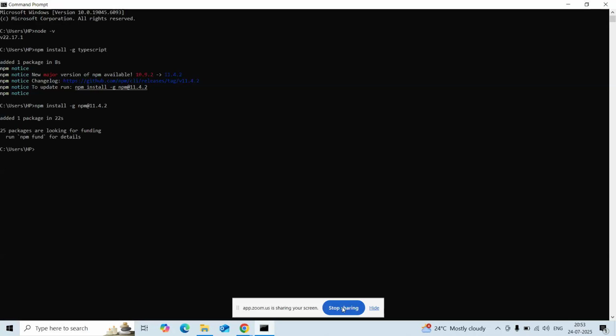Can you please tell me what is the use of Node.js? Is it to execute JS or TS? TypeScript is the file. The main purpose: TypeScript cannot be understood by the computer. This TypeScript code has to be converted into JavaScript. Who will convert? TSC, the TypeScript compiler, will convert.